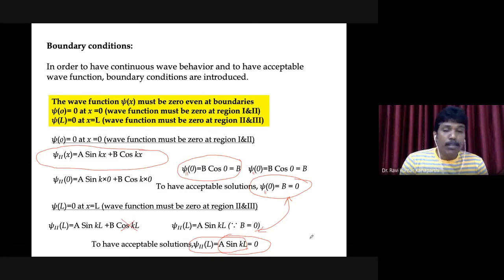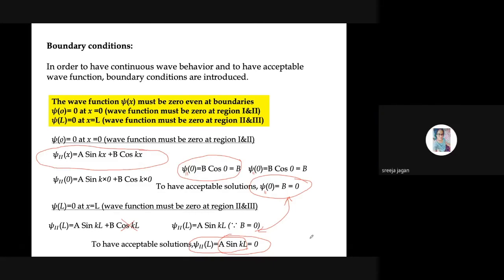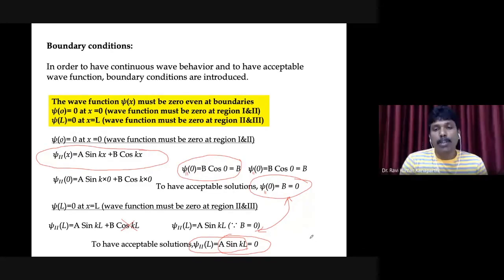Have you understood up to this point? Yes, sir. It is just simple. We are substituting x equal to 0 in one case and x equal to L in the other case, and we get some values, psi of 0 and psi of L. In order to have acceptable solutions, those values have to be 0.